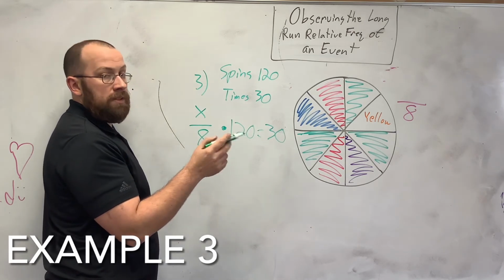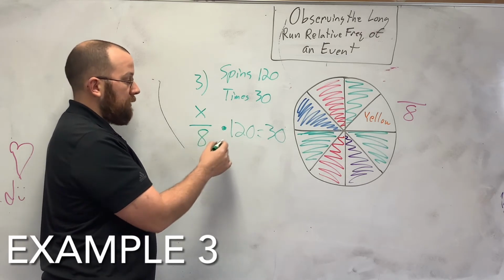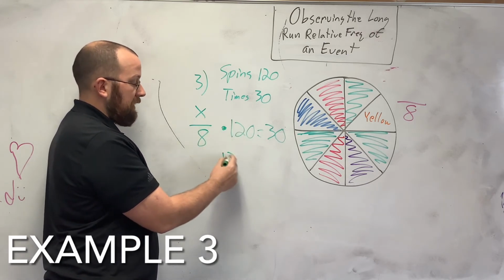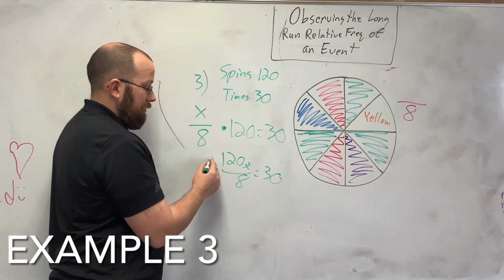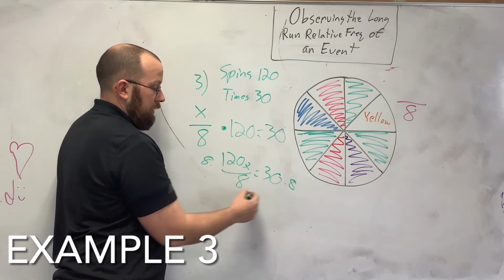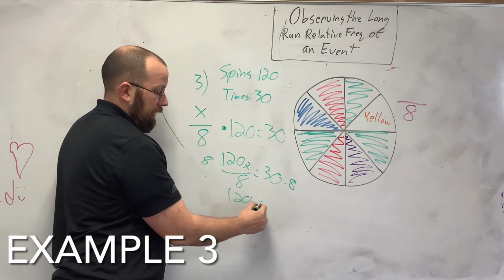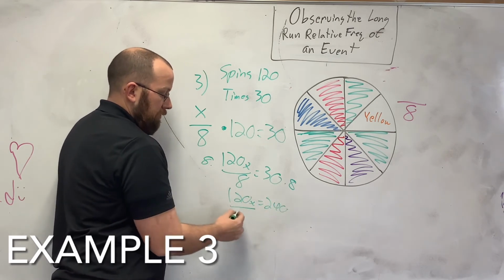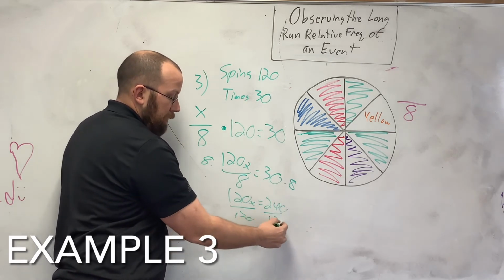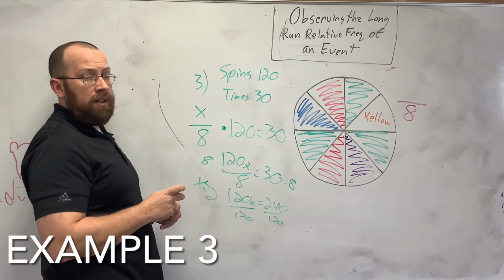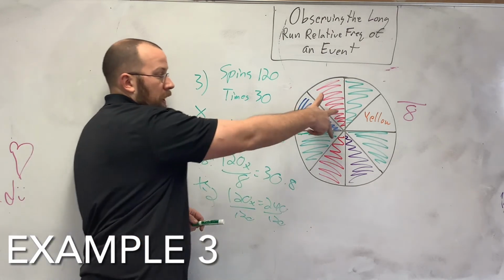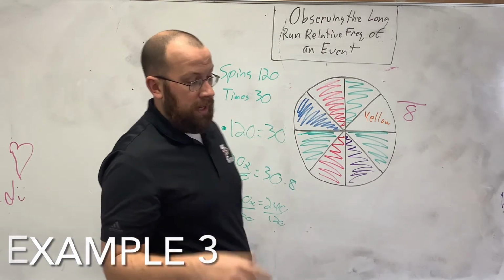I'm going to do this a little bit differently. I'm going to combine these two and make that 120x over 8 equals 30. Multiply this by 8, 240, divide by 120. So x equals 2. Which one has the possible outcomes of 2? Your red. So red is your answer.